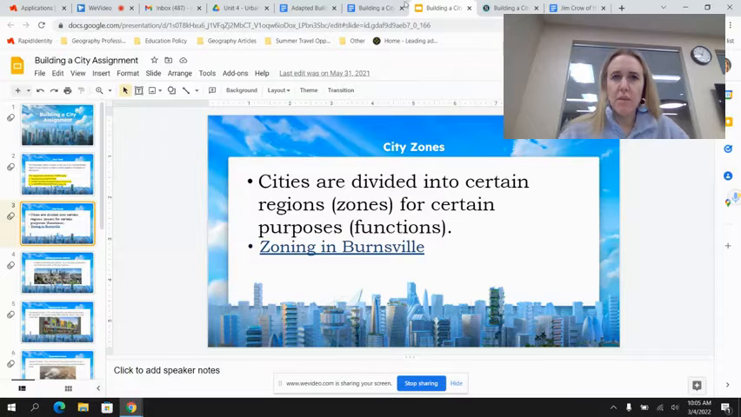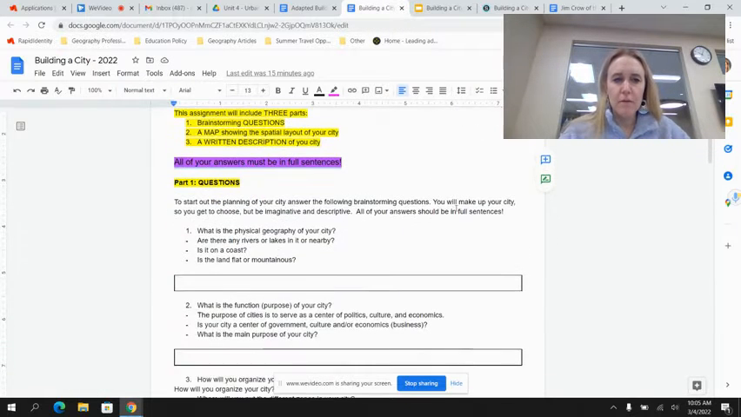In terms of the city zones, the first question, I'm going to pull up the actual assignment. The first part is your brainstorming questions. You are going to be going through each of these questions, and you're going to be writing your answers in full sentences. To start out planning, you're going to think a little bit about what the actual physical geography of your city is. And you get to make this up, right? So this is all in your head.